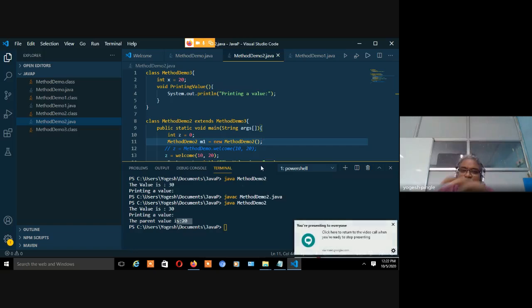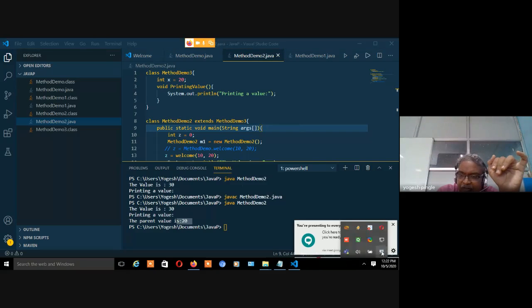See, you should look at these programs. That's why I'm not taking it in detail. At one time I'm taking only one concept. So at this moment, make a point of what I have covered. Number one, I covered static and non-static methods, right? Non-static means what? Static is not written, that's all, and we call it non-static.